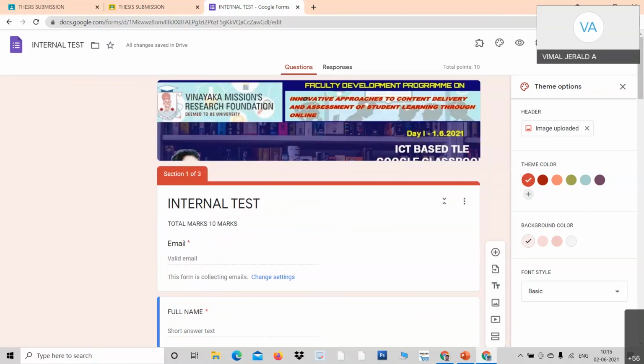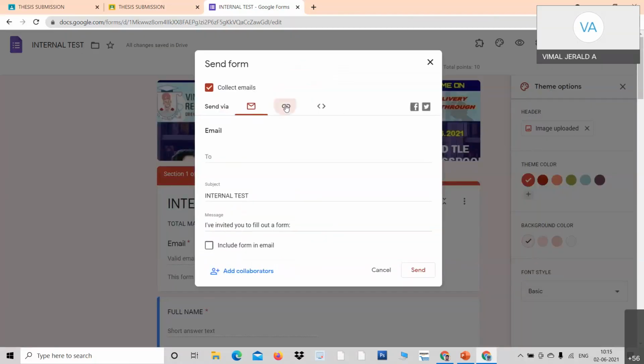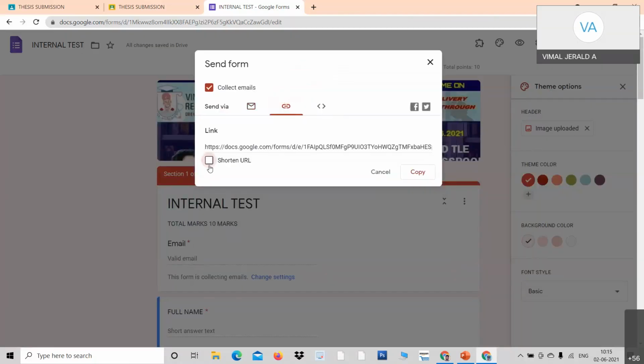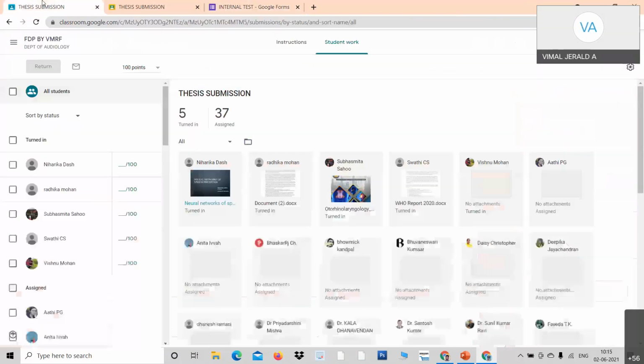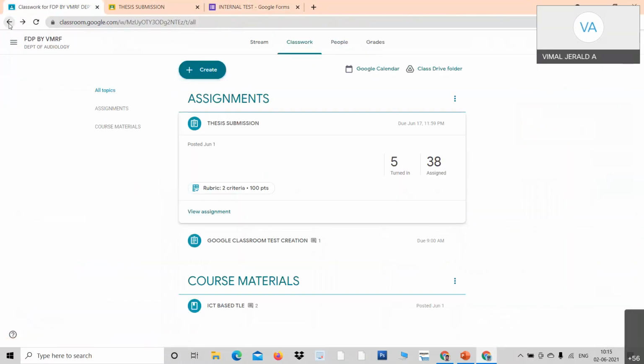Now look at here. I select this, and I just click over here. Click send, and click the link. You all know this procedure. Get the link, right click, copy the link. The link is copied. Go back to Google Classroom.